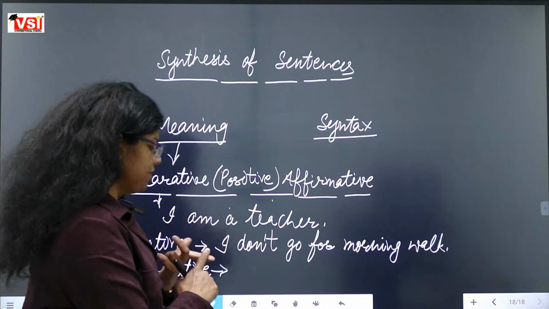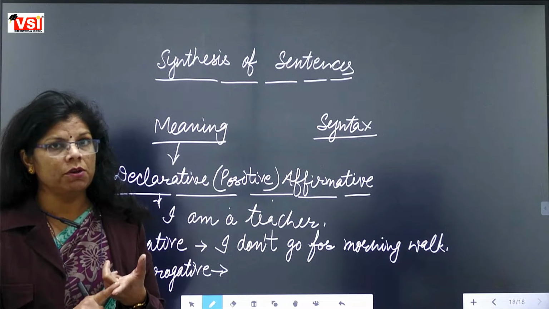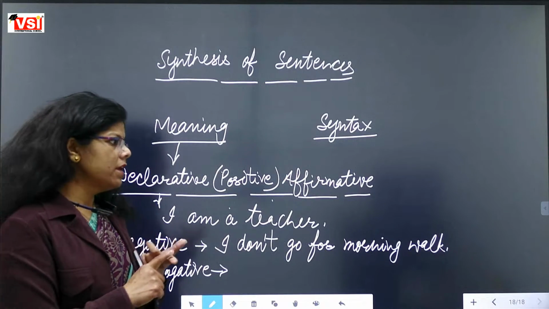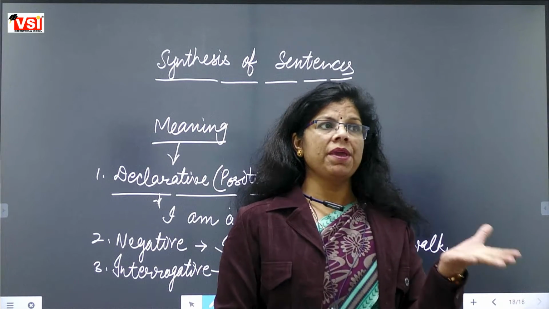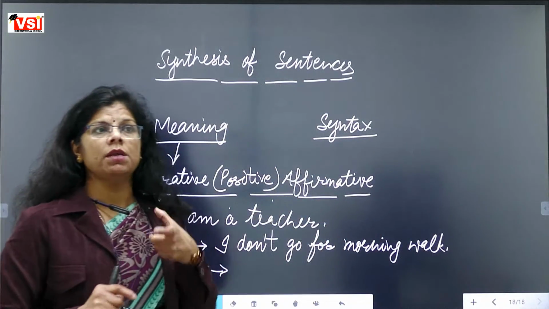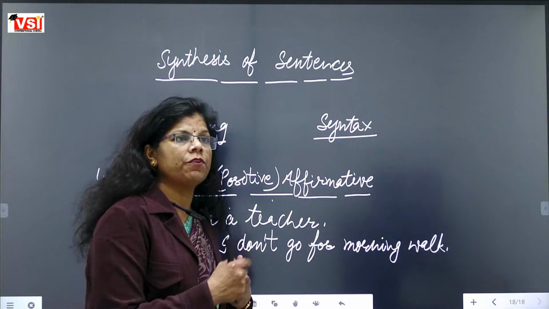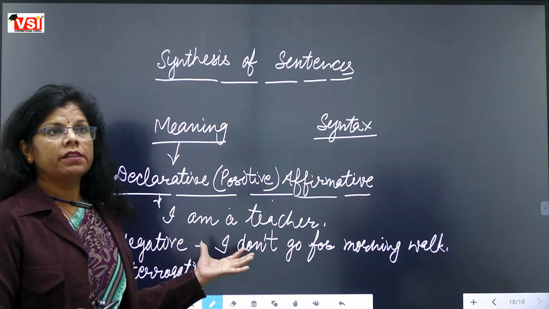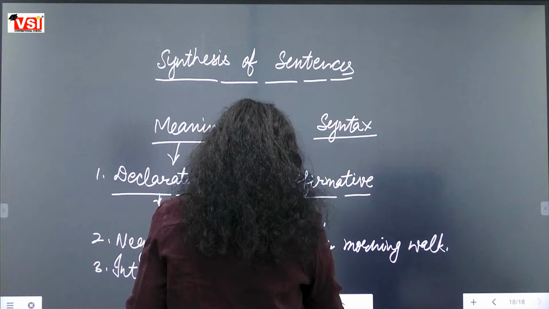If I ask a question with the help of a WH word, then you have to give information in the answer. As if I will ask you, where did you buy it from? You are wearing a ring on your hand, and I asked where you bought it from. You will have to give information in your answer, in your reply: I bought it from GT, I bought it from Secretariat, whatever it is. So when we are asking a question, that kind of sentence will be called an interrogative sentence. As if I am asking you, where do you go